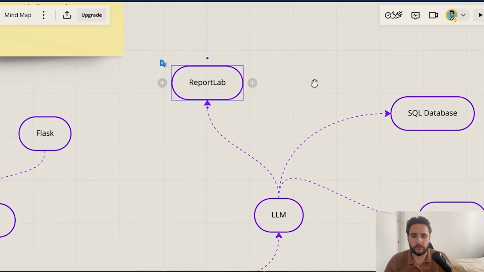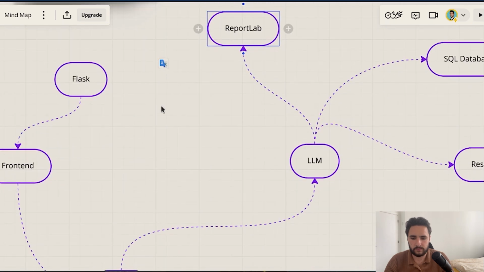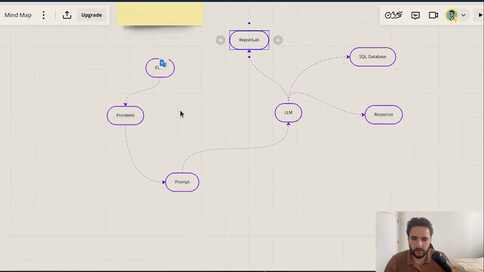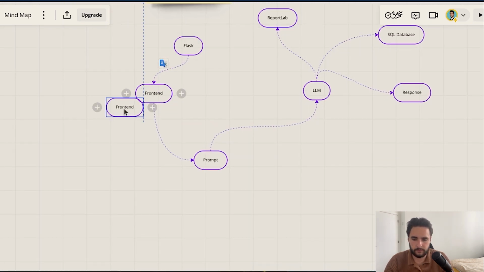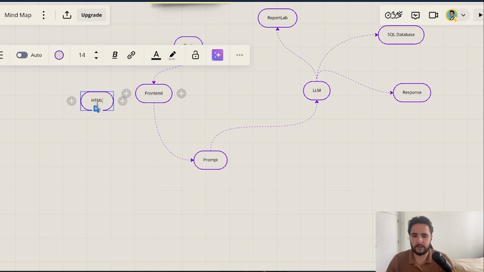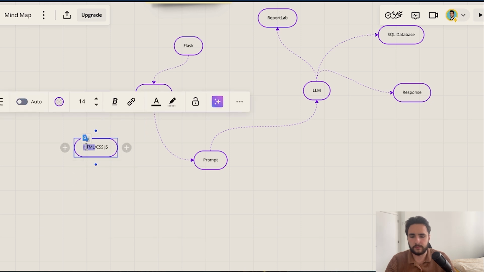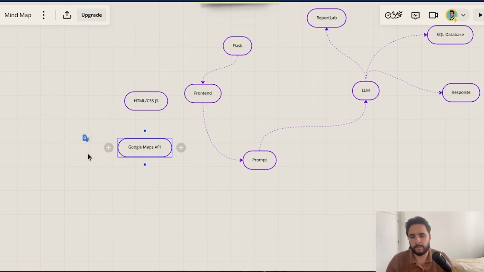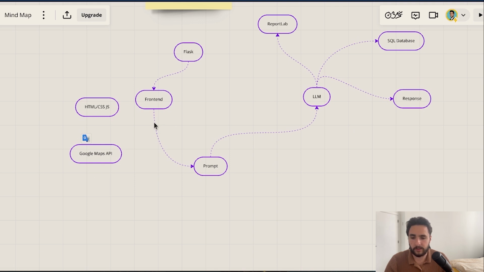And we want to generate Google Maps, right? So for that, in our front end will be, you know, of course, HTML, CSS, a little bit of JavaScript. We can use the Google Maps API. That way we can display maps directly in the front end.